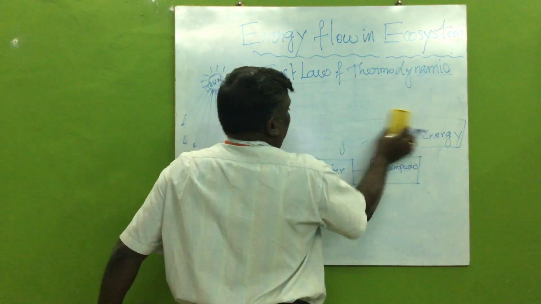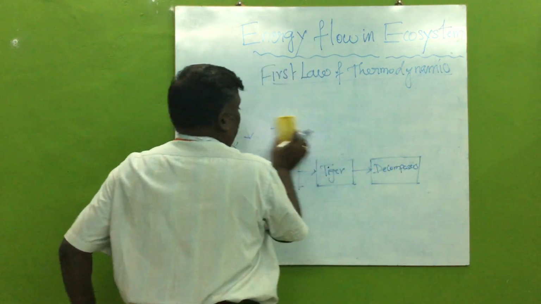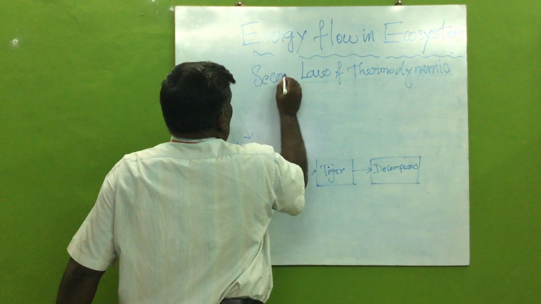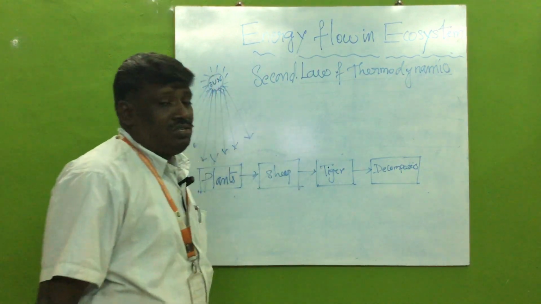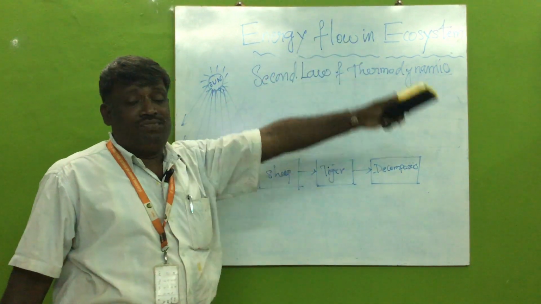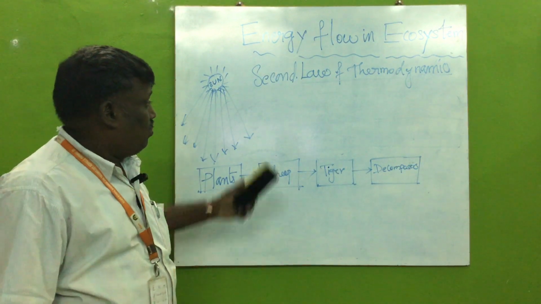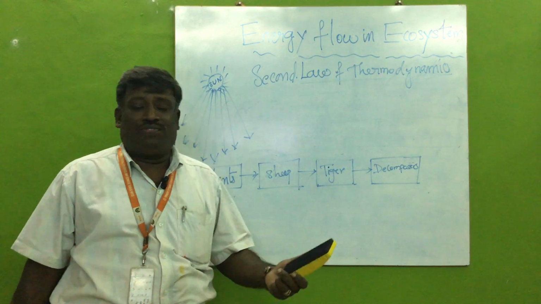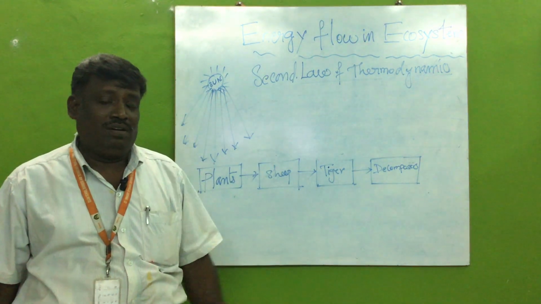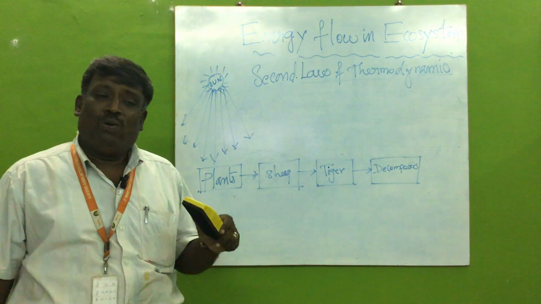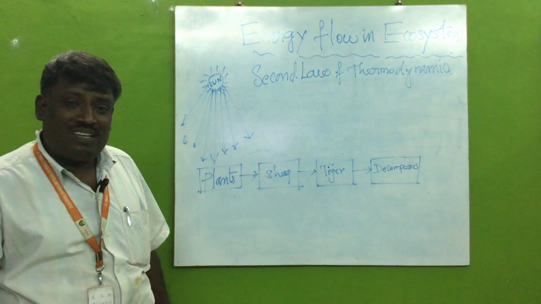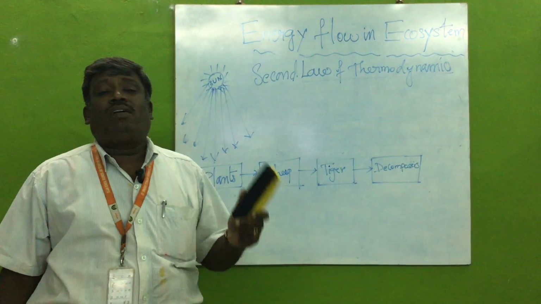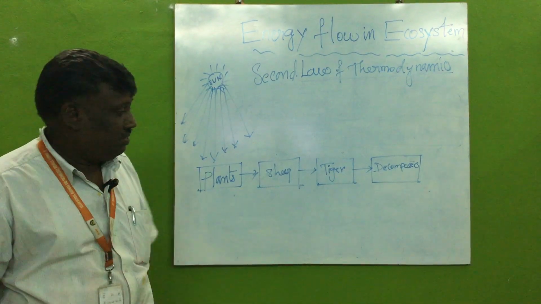Next, the second law of thermodynamics. The second law of thermodynamics is also obeyed in the energy flow in ecosystem. What does the second law state? Whenever energy is transferred, a part of the energy is wasted. This is the second law. Whenever energy is transferred, a part of the energy is wasted.